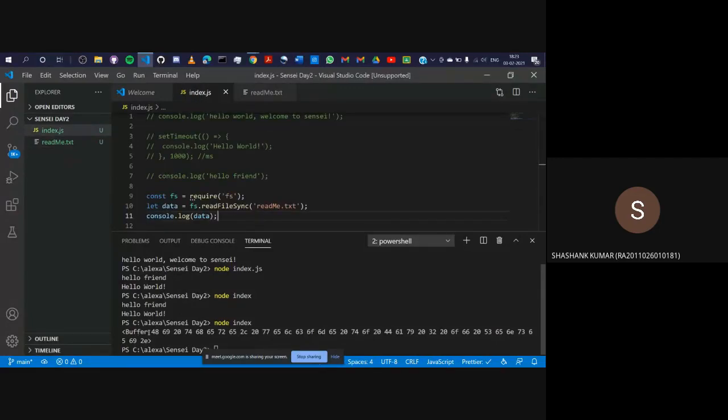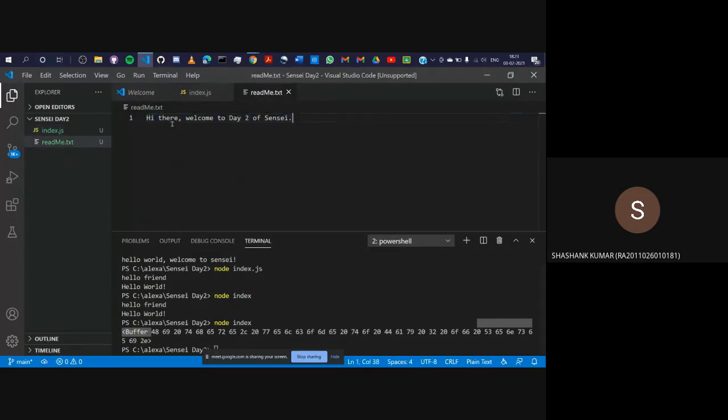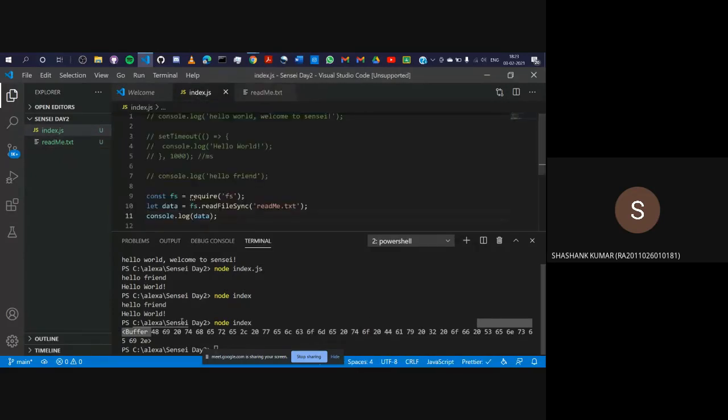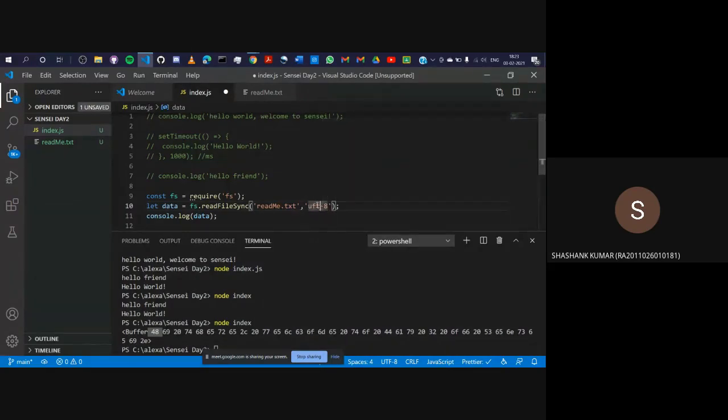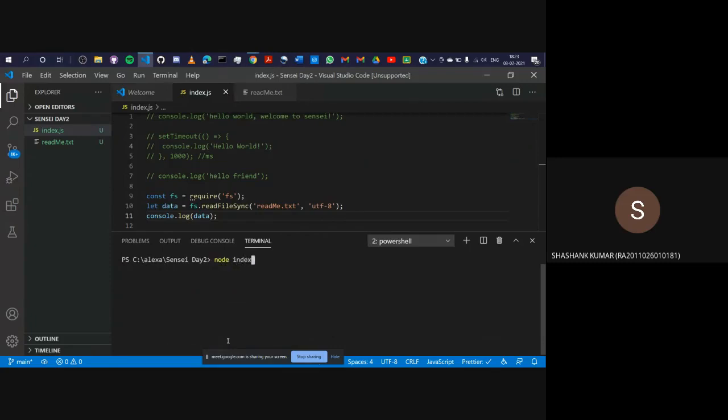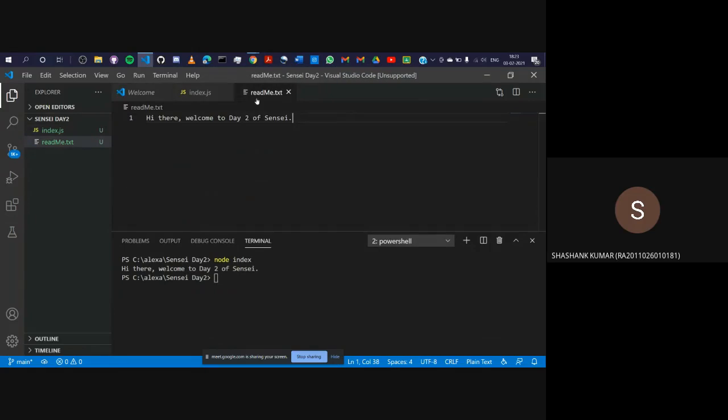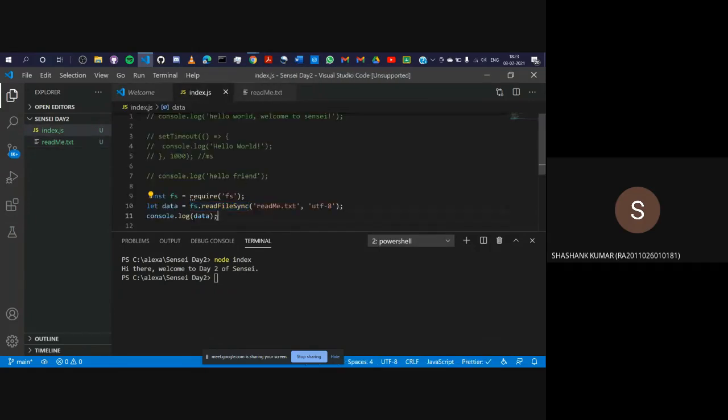But what is this? This is a buffer, and these are hexadecimal codes. Your computer does not process this file in English. It processes it in hexadecimal. To make sure that we get the output in English, we need to add encoding. I did not create this encoding. These are predefined, and you just need to remember this: utf-8. Let's run this again with node index, and you can see fs.readFileSync will go to this file, pick this up, and print it here.